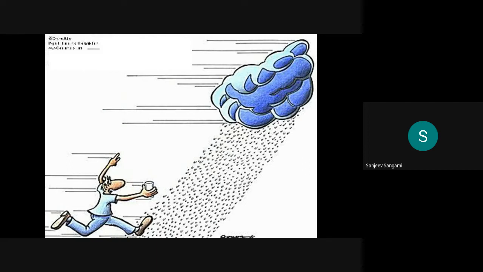See, he is running towards the rain. This should not happen. So we have to conserve the overall water. We have to conserve the water resources like our surface water, and also we have to conserve our groundwater. And we are not supposed to reach this level. So he is running beyond the rainwater. When the rainwater comes, then only he has to take it, and that should not happen.